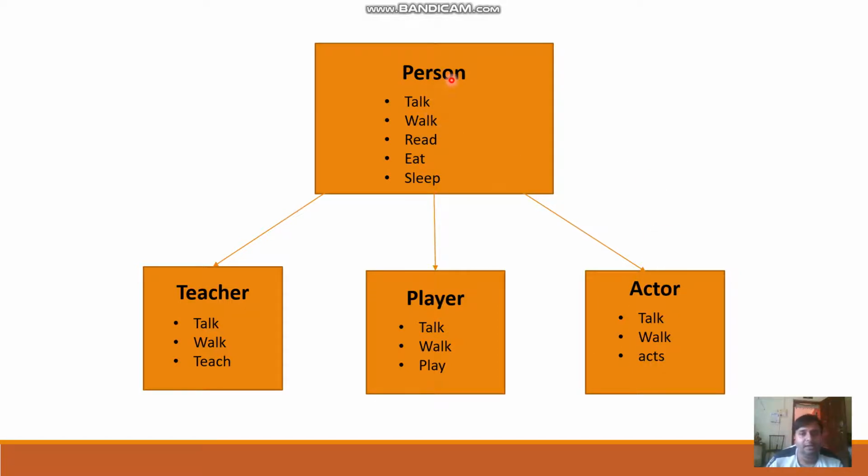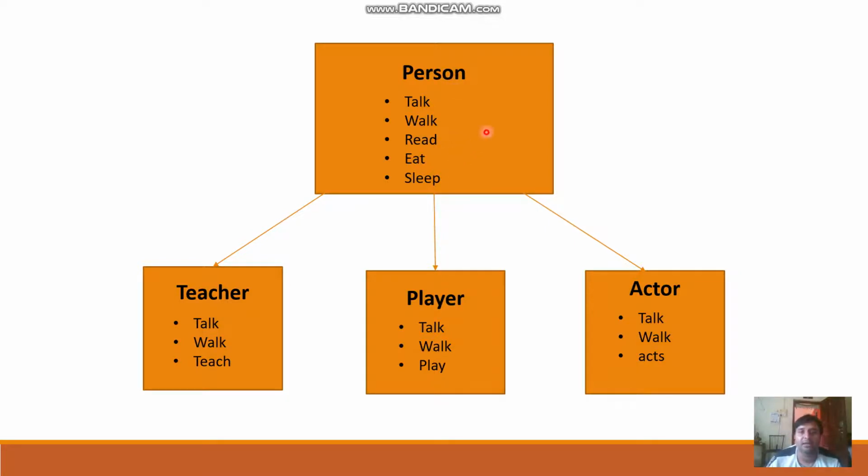So here you can understand, whenever you are creating any application, you are going to create some classes, and in that class you are going to write some code. When you want to use the same code, instead of writing it again and again, you can inherit that class into a new class or a child class.